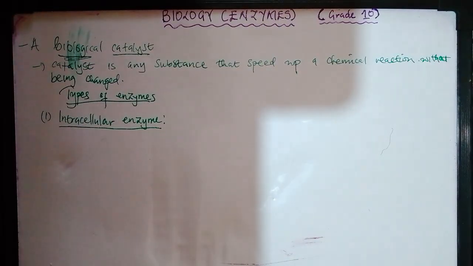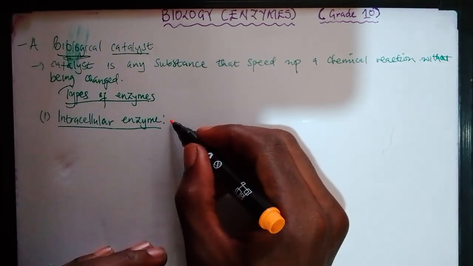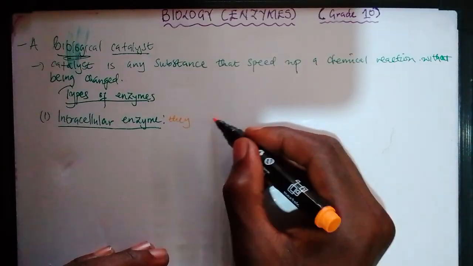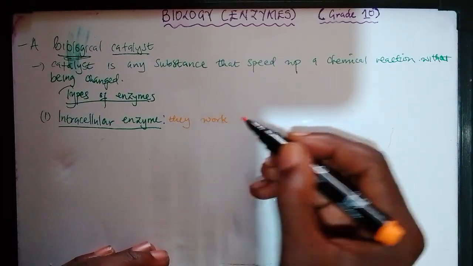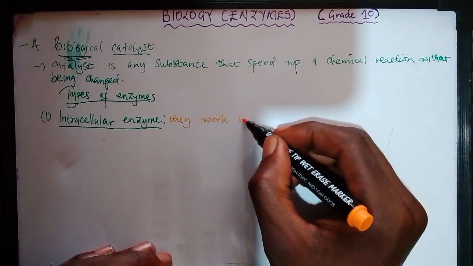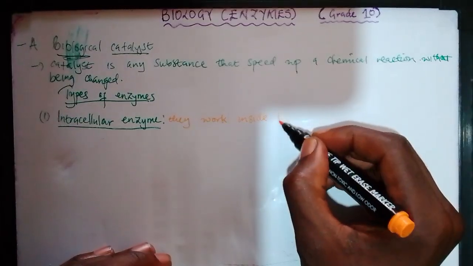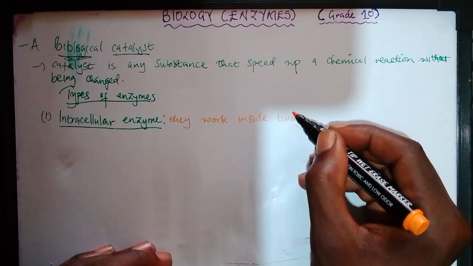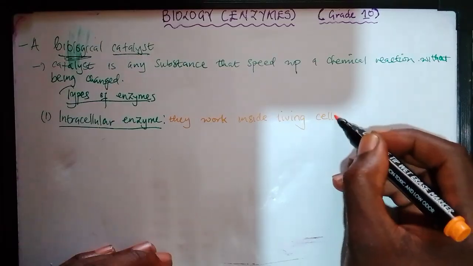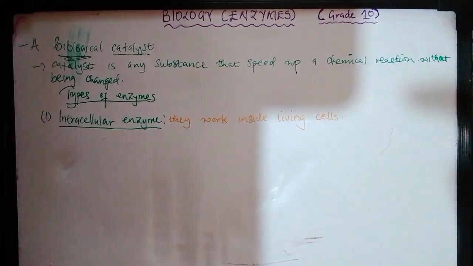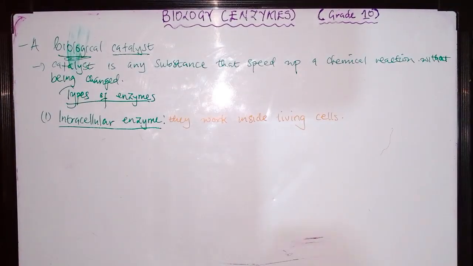Intracellular enzymes are enzymes which work inside living cells. So that is the first type of enzyme which we are going to discuss today.